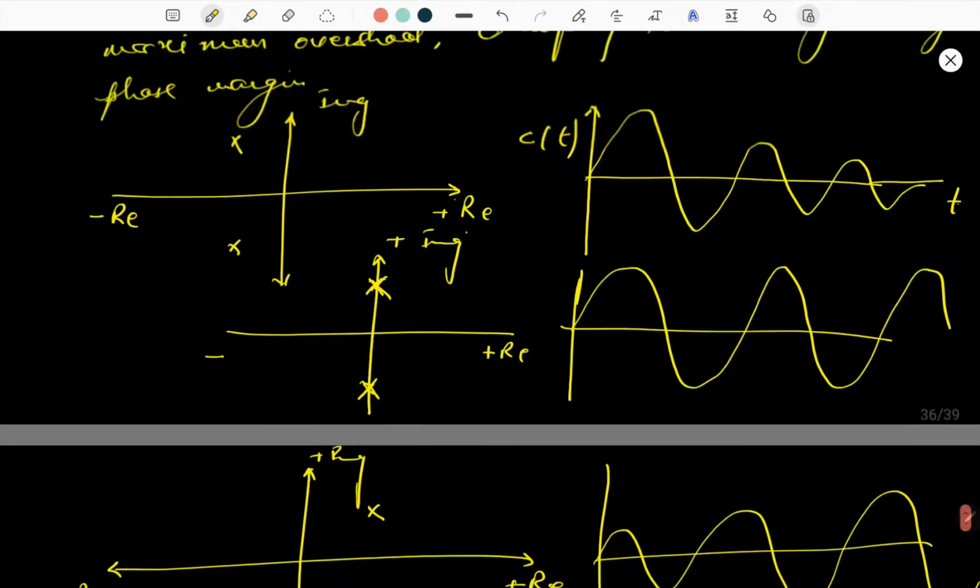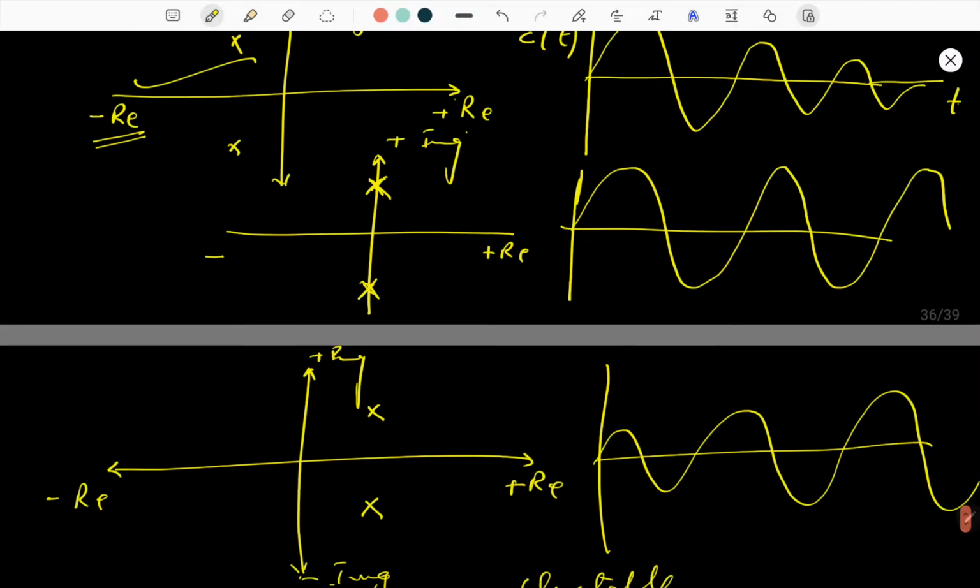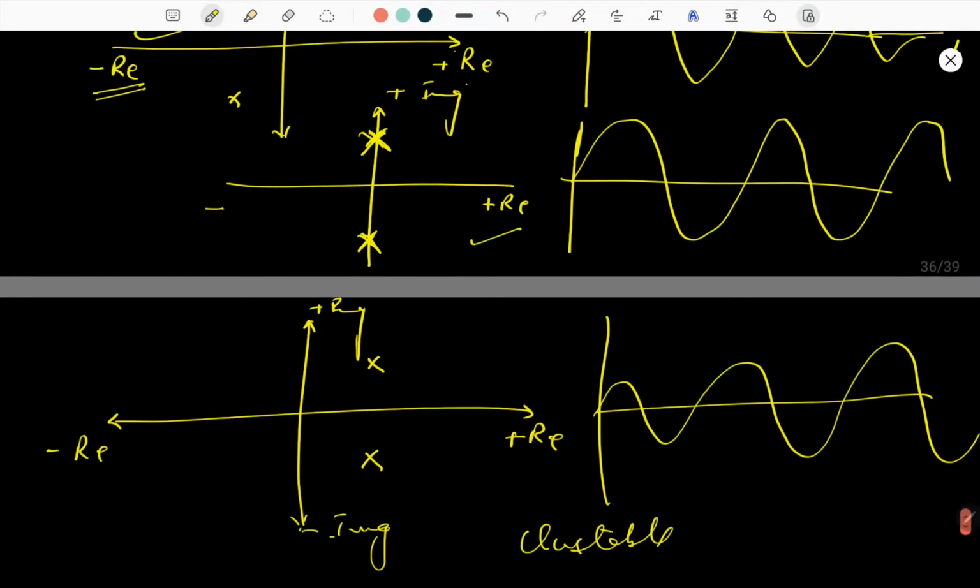So we have considered three conditions. When our roots are lying on the left hand side, on the negative half of the S plane, meaning the roots have negative real part, then the system is stable. When our roots are lying on the imaginary line, we have a marginally stable system. And if our roots' real part is positive and the roots are lying on the right hand side of the S plane, then our system oscillations are continuously increasing and that system is simply an unstable system.